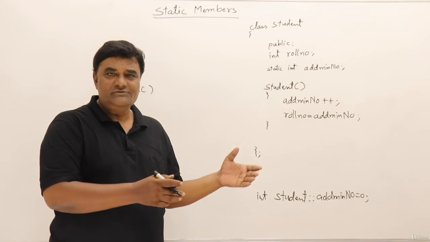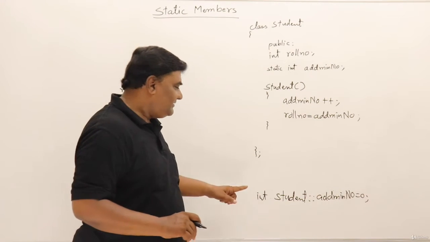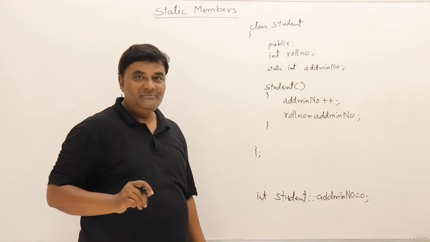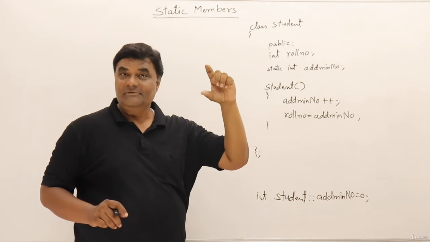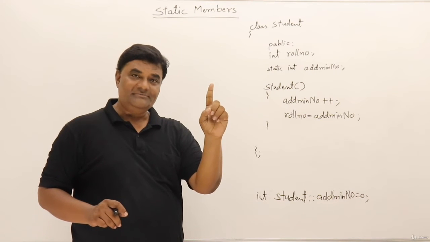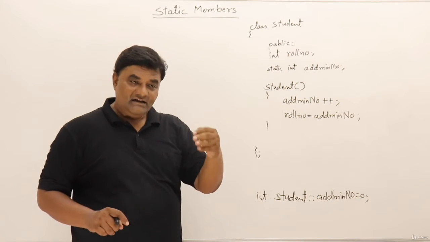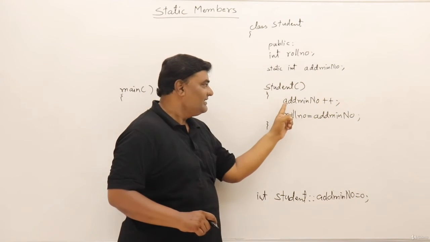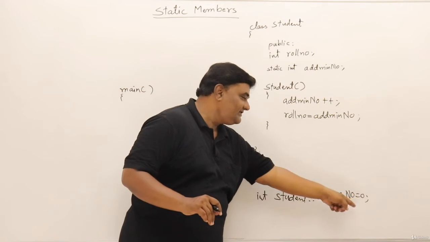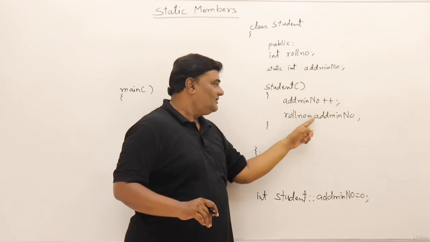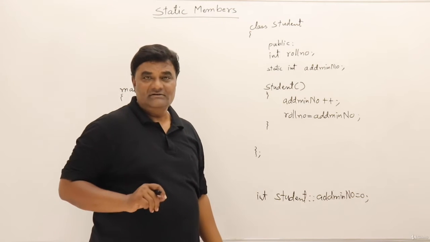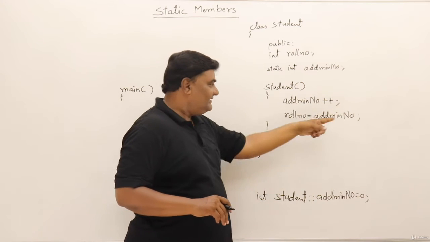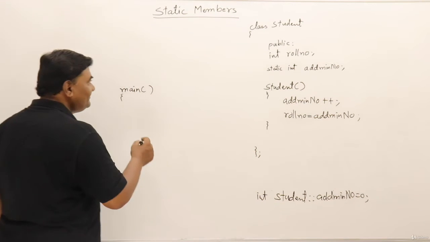Suppose you are running your own institution, so you can follow this method. So I have admission number initially 0. Now, how to know what should be the next admission number? So admission number is a static member of a class. There will be only one copy of admission number, and that will be increasing, and the next admission number is taken as a roll number of a student. So what I am doing in the constructor is admission number plus plus. Initially it is 0, it will become 1. Then what will be the roll number of the first student? Roll number 1. The next student, again the object if you create admission number plus plus, then that number is given to this one. So let me create object and show you.